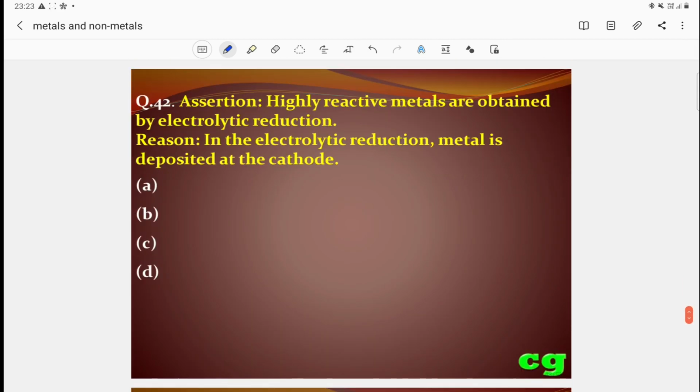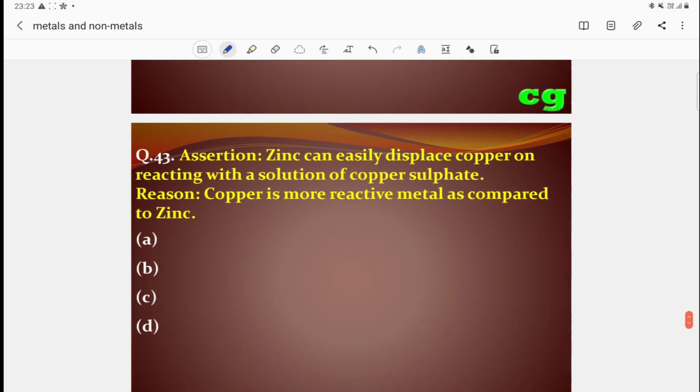Okay. Question 42. Assertion: highly reactive metals are obtained by electrolytic reduction. That is correct. Reason: in electrolytic reduction, metal is deposited at the cathode. So it is correct. During electrolysis, metal is deposited at the cathode due to reduction. So answer A is correct. Both statements are correct and the reason is the correct explanation of the assertion.